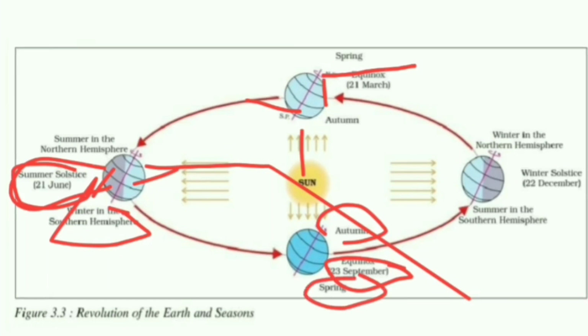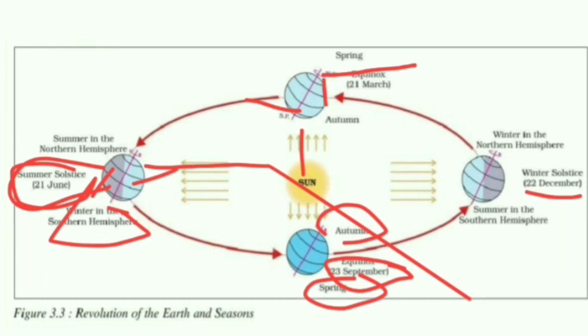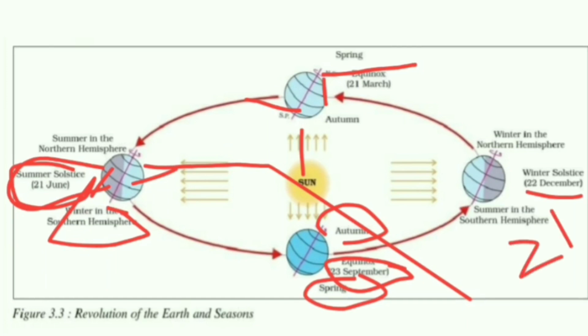So at last in the process of revolution, on December 22nd, we experience winter solstice. Don't get confused here. Winter solstice can be experienced on December 21, 22 and 23, but in most cases the winter solstice will be on 21 December.